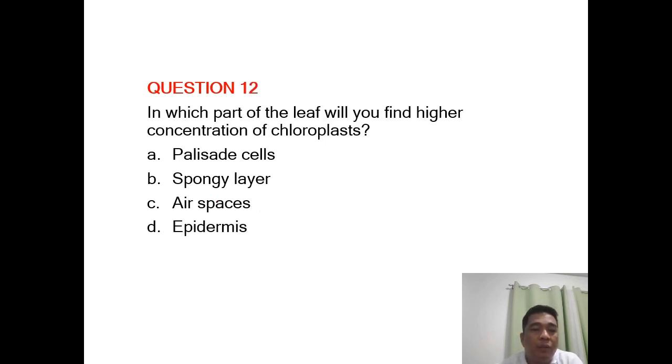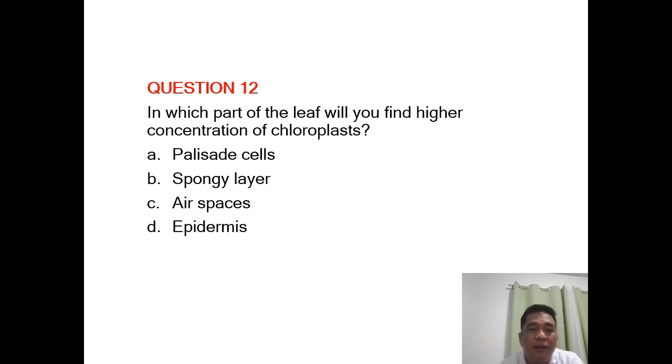Moving forward, we go into question number 12. In which part of the leaf will you find higher concentration of chloroplast? A. The palisade cells or the palisade layer. B. Spongy layer. C. Air spaces or the D. Epidermis.